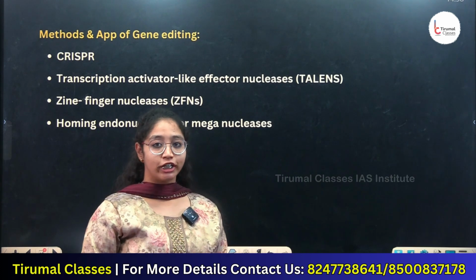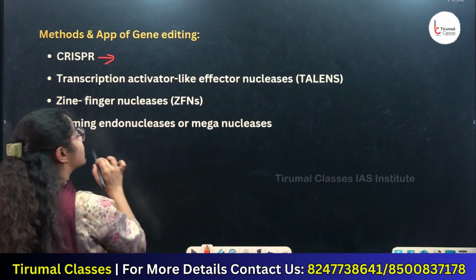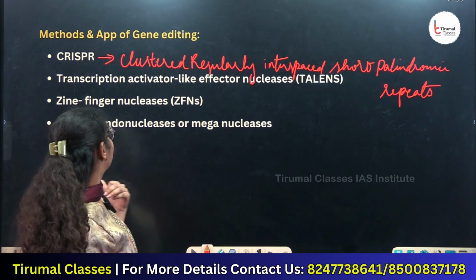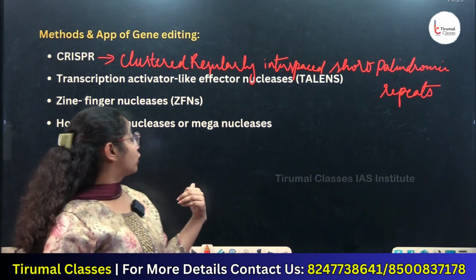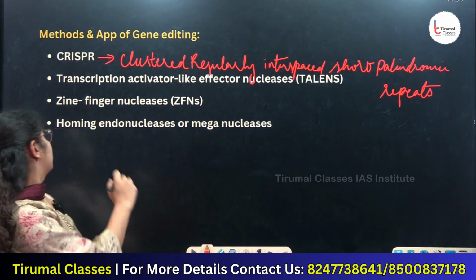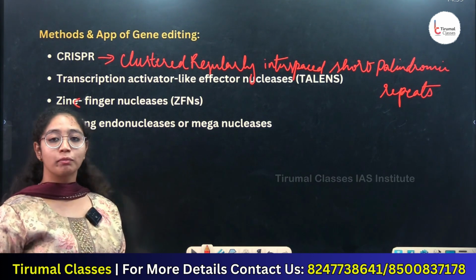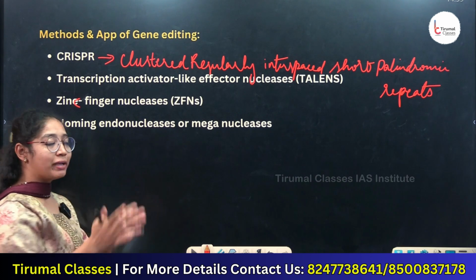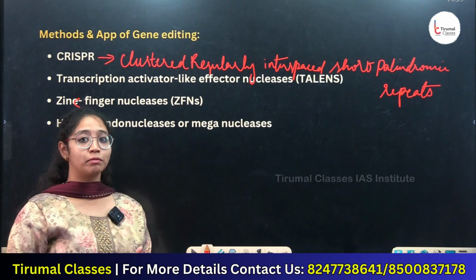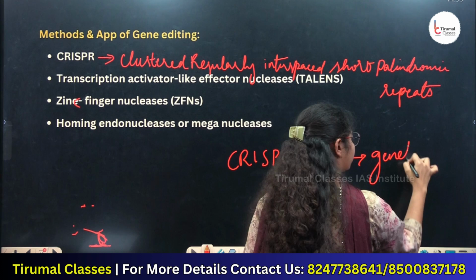Methods and applications of genome editing. One such method is CRISPR, which is clustered regularly interspaced short palindromic repeats. Others are transcription activator like effector nucleases, with the shortcut TALENs, zinc finger nucleases, and homing endonucleases or meganucleases. Among all these mechanisms, CRISPR is the well-known method, in which the CRISPR-Cas9 enzyme is used as a genetic nuclease.